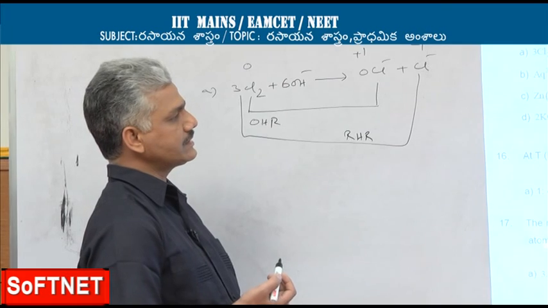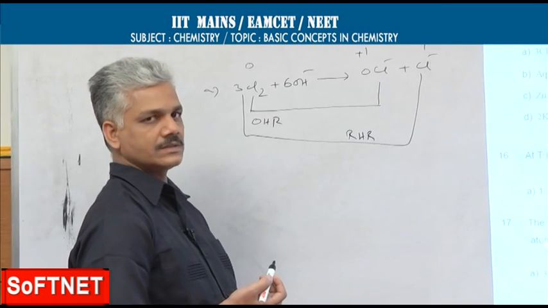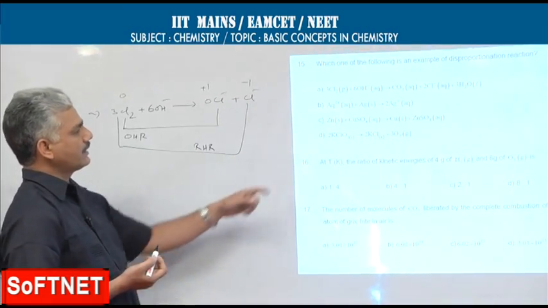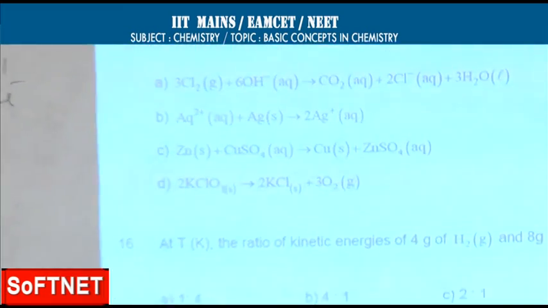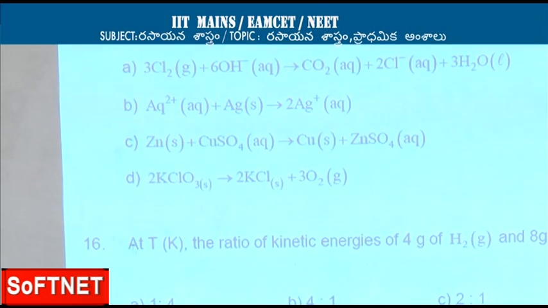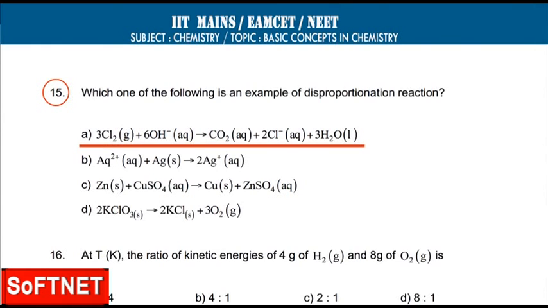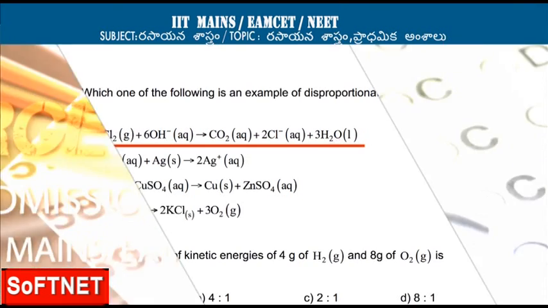In the second instance, silver oxidation state is only increasing. That means only oxidation is taking place. In the second reaction, zinc is undergoing oxidation while copper is undergoing reduction. In the last option, oxygen oxidation state is increasing, means it is undergoing oxidation. So none of these options fit into the definition of disproportionation reaction. So for this question, first option A can be taken as the correct answer.